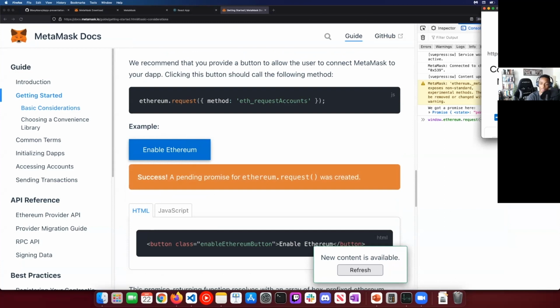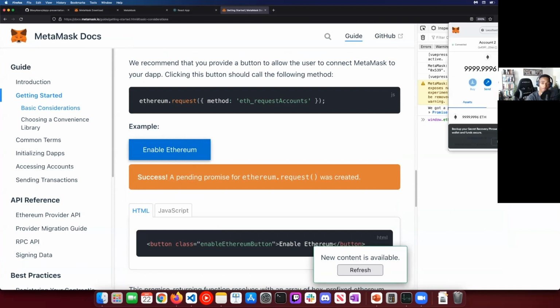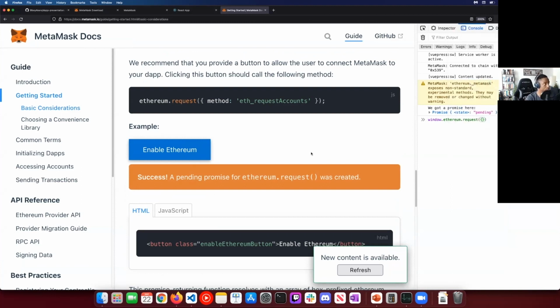A pending promise request saying, hey, we want to request access to be able to interact with the wallet that we have imported. At that point, it'll say, do you want to connect? Are you sure you want to connect? And you'll be able to connect. And now this is where we'll be able to use our wallet to interact and do some things as well. Okay. So does that sort of make sense? All right. Got you. Okay.